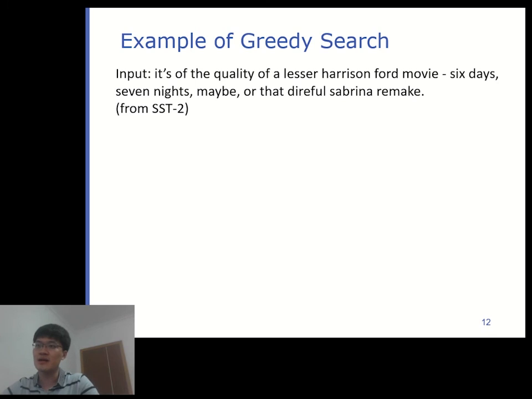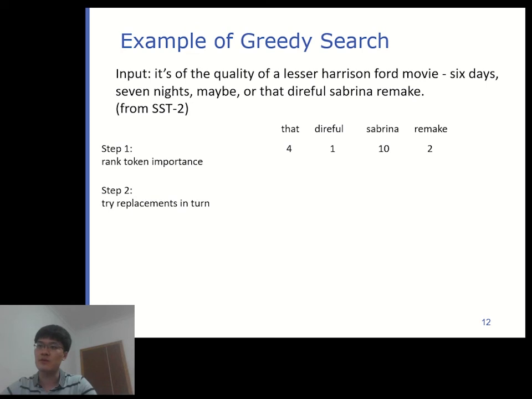Imagine we have a clean input text: "It is of the quality of a lesser Harrison Ford movie, 6 Days, 7 Nights, maybe, or that dire Sabrina remake." We first rank each word by its importance. Actually, what we did is to delete words one at a time and measure its importance by the drop of model performance. Then, in the descending order of importance, we try replacing each word with candidates from its operation set. This step goes iteratively, as we always pick the candidate that brings the largest performance drop.